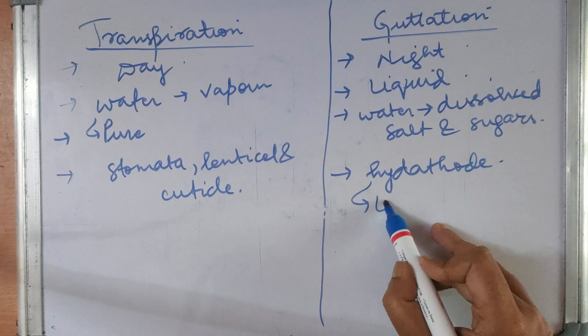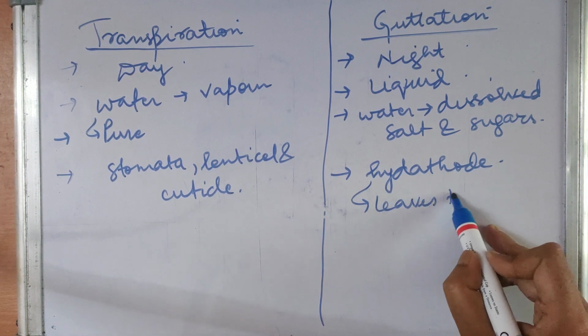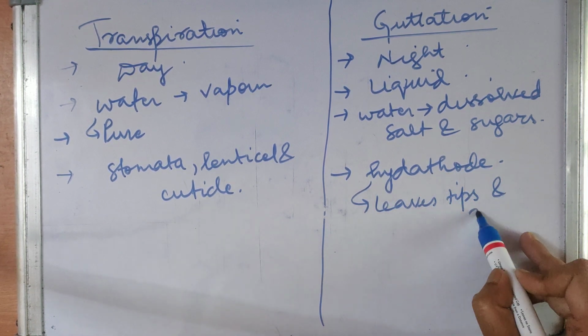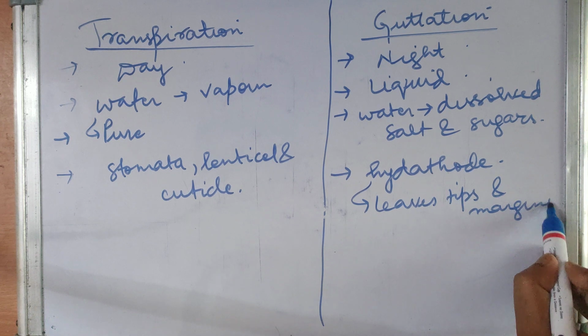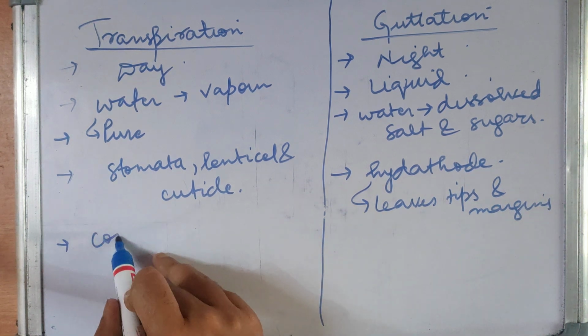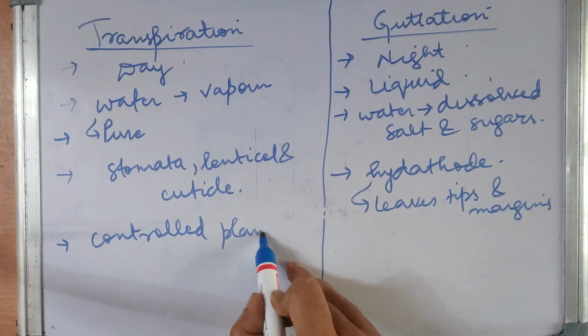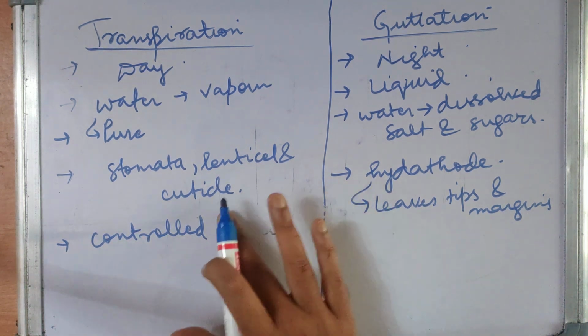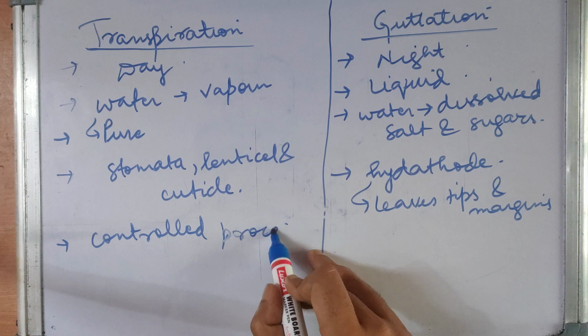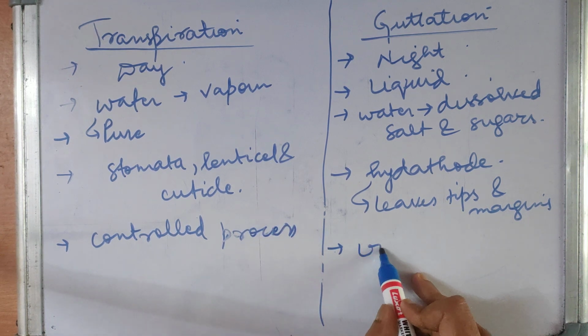Transpiration is a controlled process, wholly controlled by the plant, while guttation is an uncontrolled process.